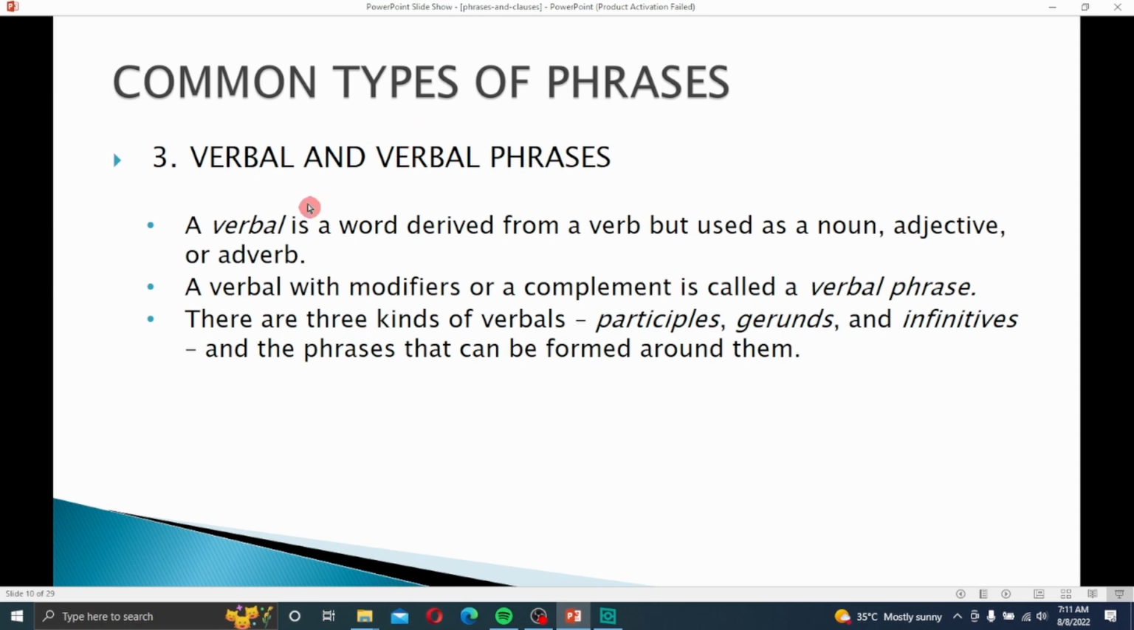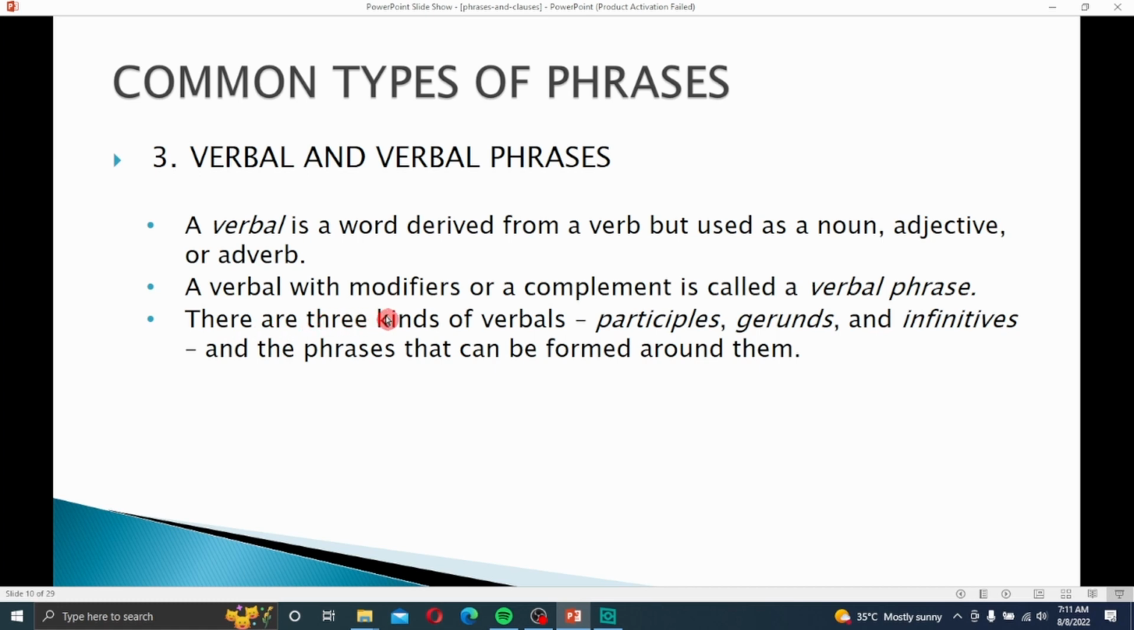Next, verbal and verbal phrase. First, verbal is a word derived from a verb. So from the name you can recognize verbal from verb, but it is used as a noun, adjective, and adverb.